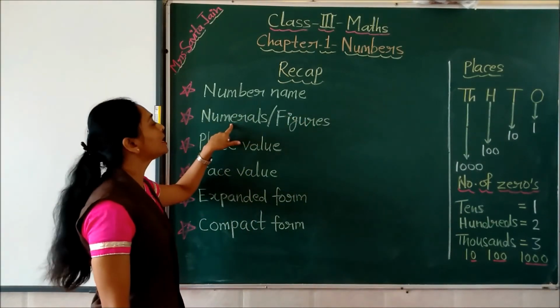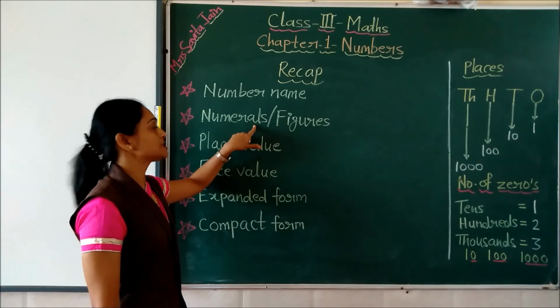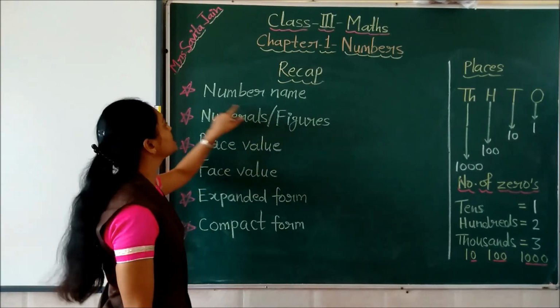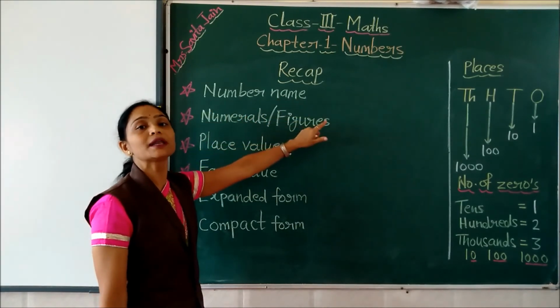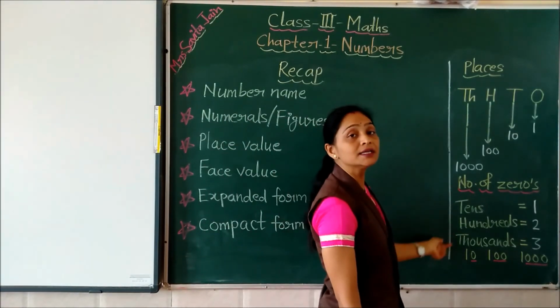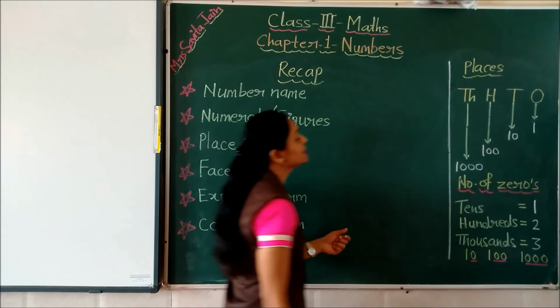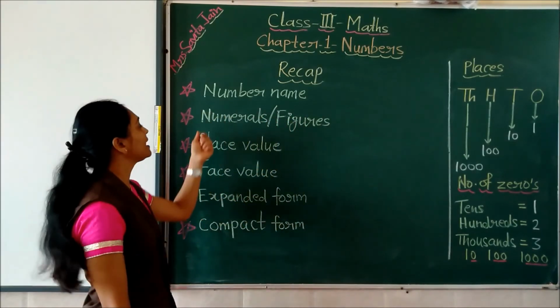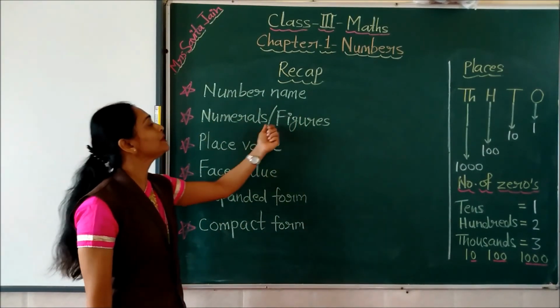Then we have learned how to write in numerals or figures if any question is given as a number name or in words. For that we have used the number of zeros.